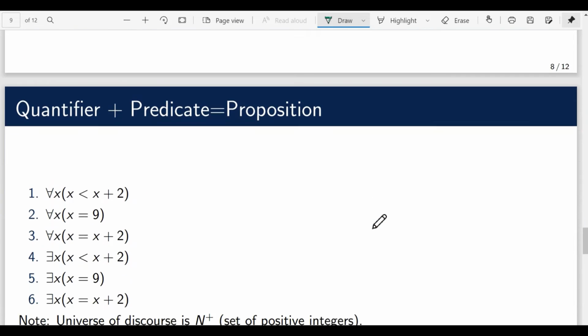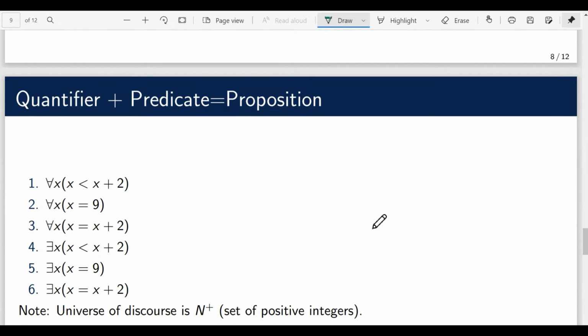Interestingly, the idea is that whenever you use a quantifier with a predicate, you will get a proposition. Let's verify this. Let's say this is my predicate, x is less than x plus 2, and my quantifier is the universal quantifier. We know that for all x, x is less than x plus 2 is true under the condition that my domain is N plus, the set of positive integers.